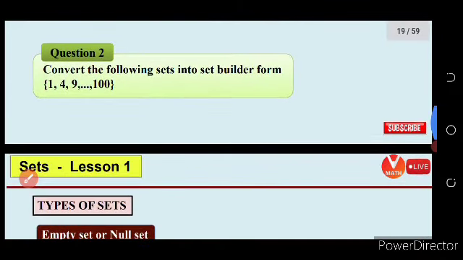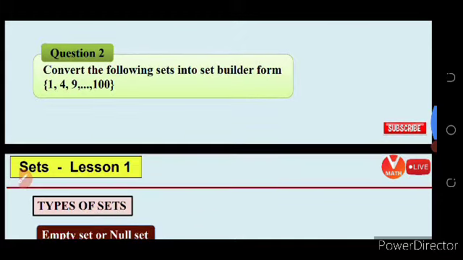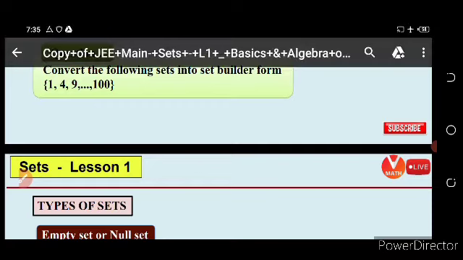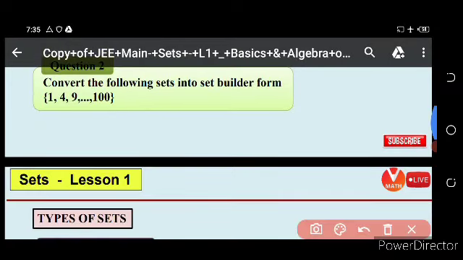Come to the second question. This is your homework. You can simply write all of these in the set builder format. You can write 2 to the power 0, 2 to the power 1. So here n belongs to N star, because here 0 is not included.